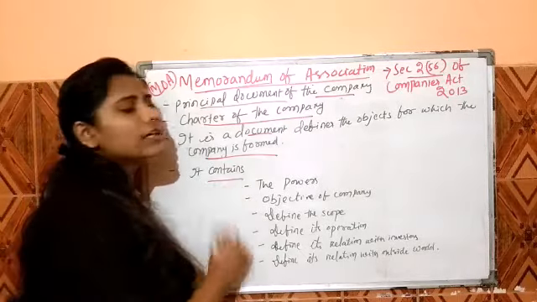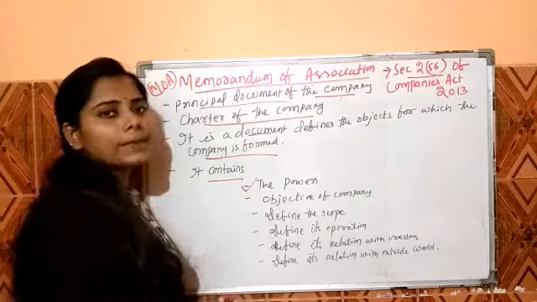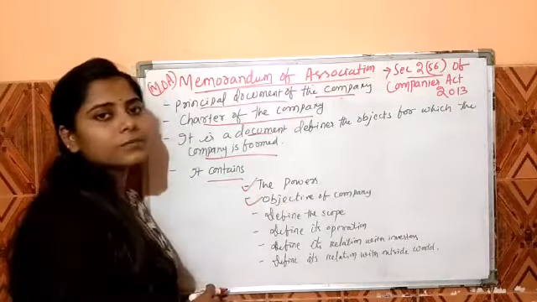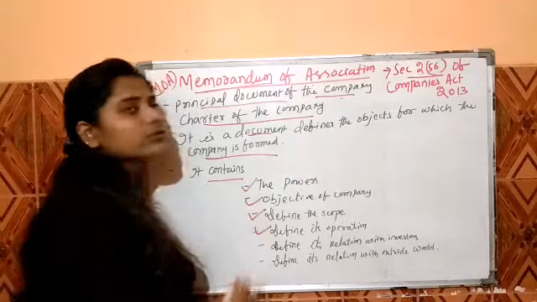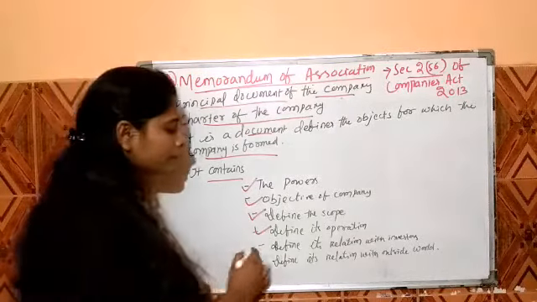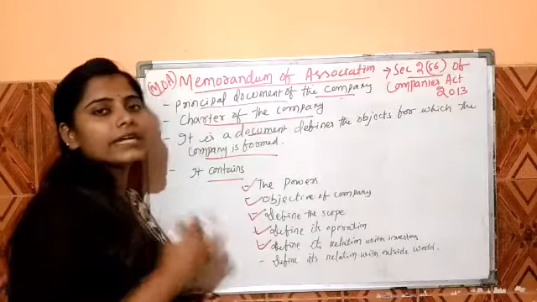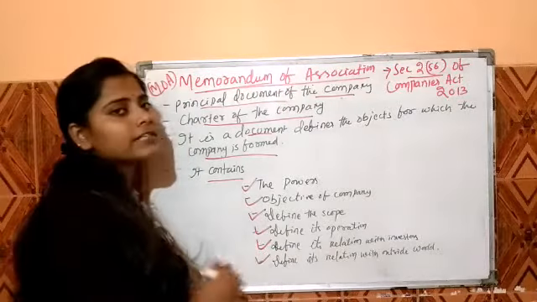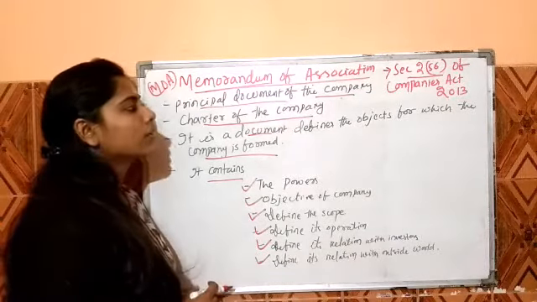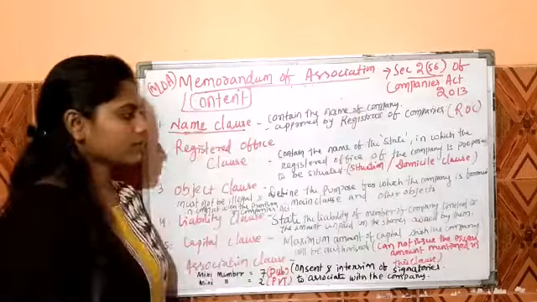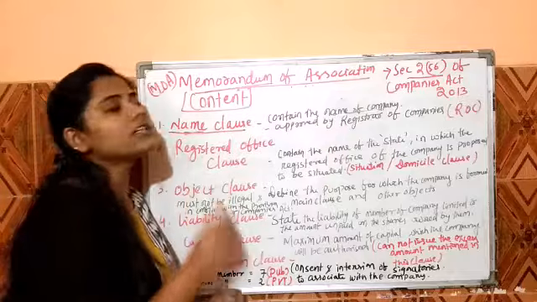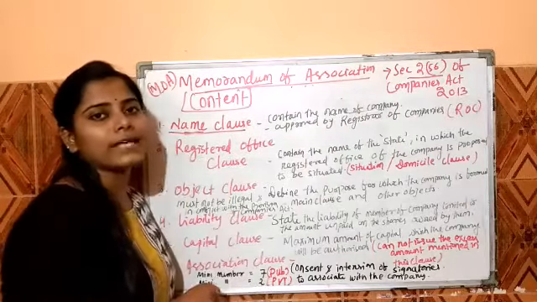This document contains the powers of the company and the objective of the company. It defines the scope of the company and its operation. It also defines the relation with the investors and the relation with the outside world. So this is the topic related to the Memorandum of Association. These are the basic contents related to the Memorandum of Association.